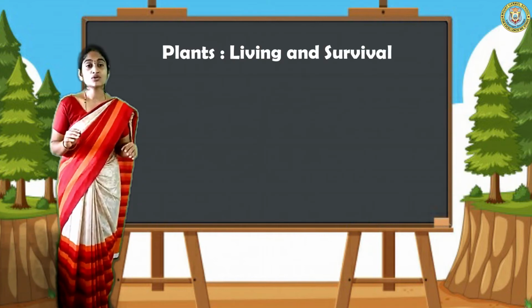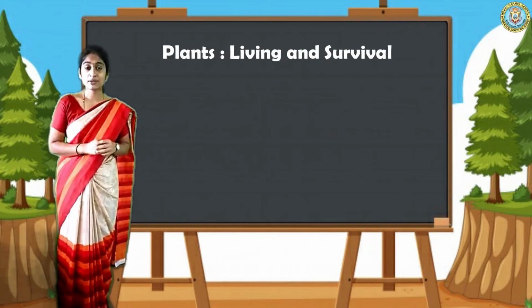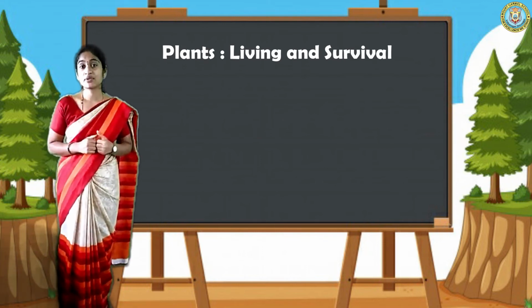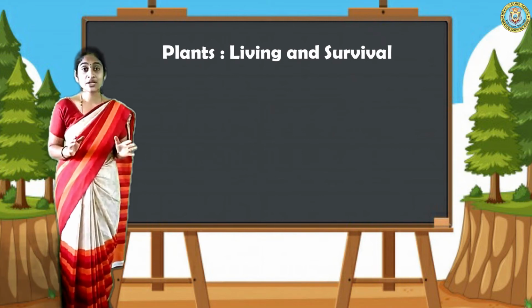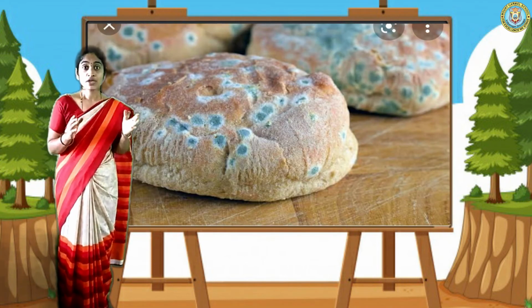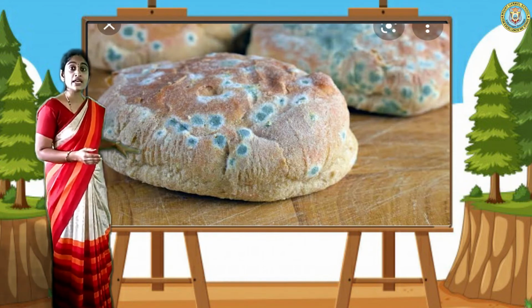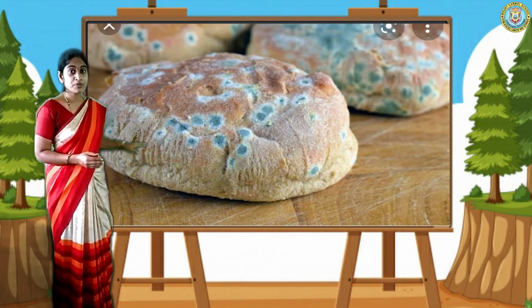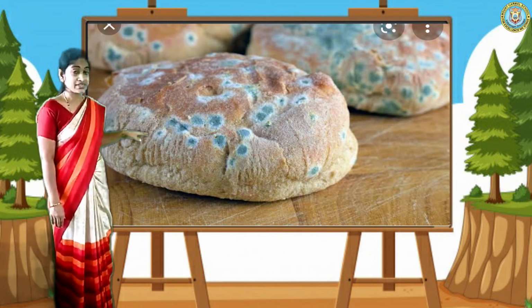Now let us move on to unusual plants. Means some non-green plants that we have studied in the last lesson, isn't it? The non-green plants like fungus. Okay, mold on bread. Yes, you can see fungus here, mold on bread here. They are non-green. Okay, they can't prepare their food, but they can live on other food like bread.